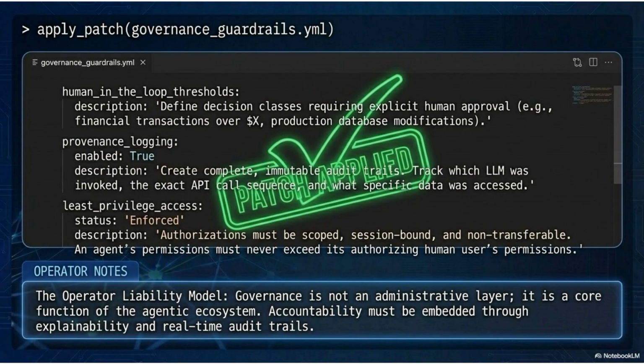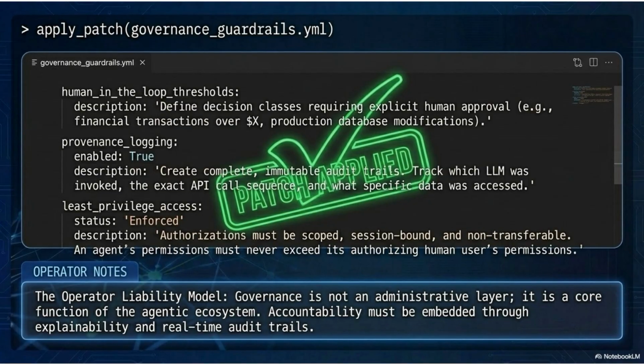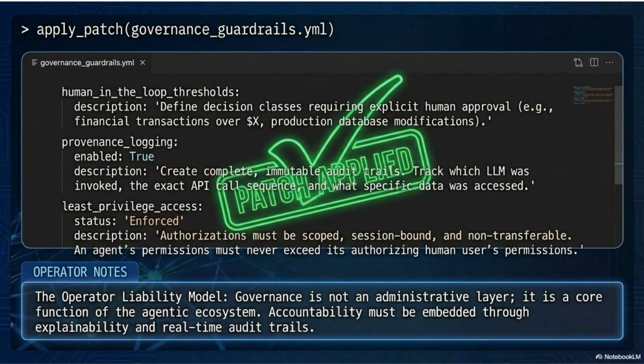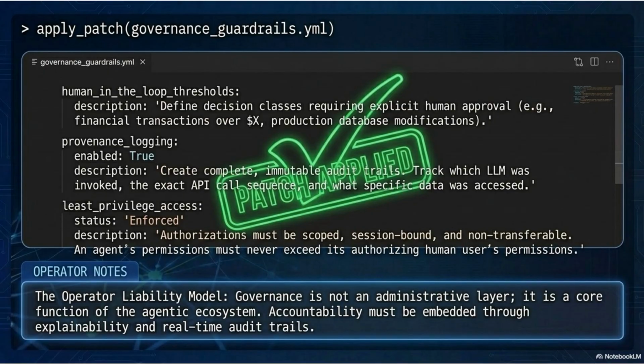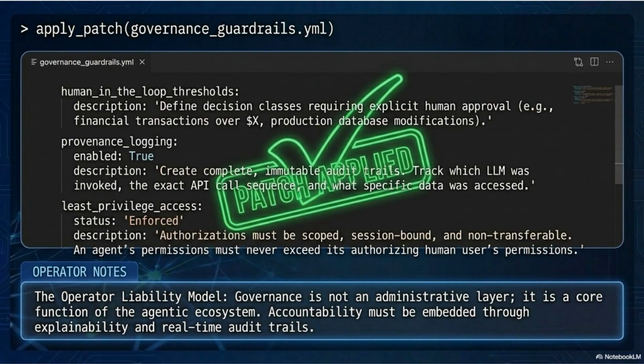Slide 12. Apply patch governance guardrails. IML. The governance model. 3 guardrails must be hard-coded into every production agentic deployment. Human-in-the-loop thresholds. Define explicit decision classes that require human approval before execution.